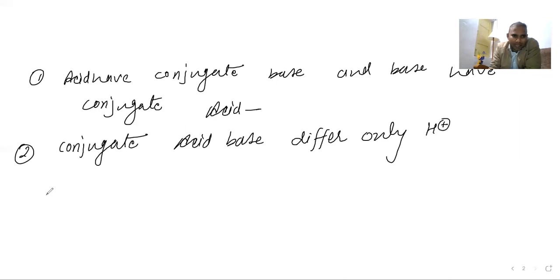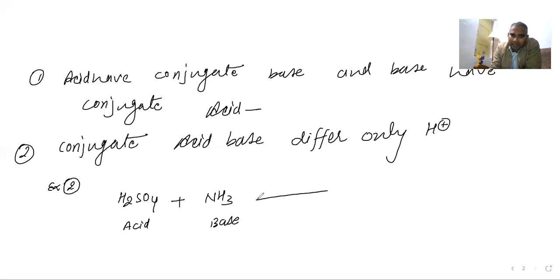Now example number 2. Suppose I am taking H2SO4 and NH3. H2SO4 is sulfuric acid, and NH3 is acting as a base.